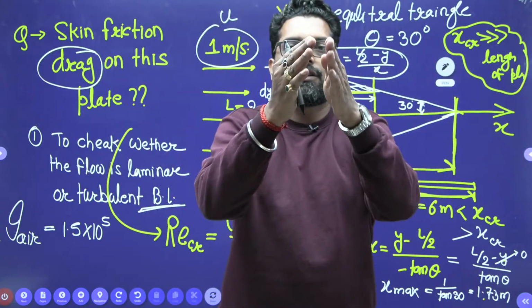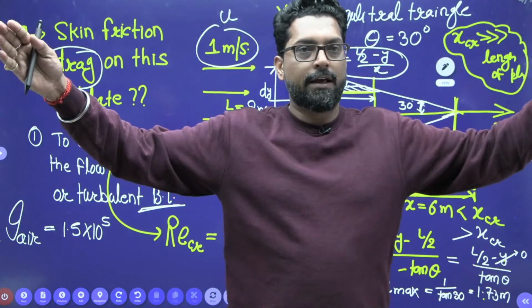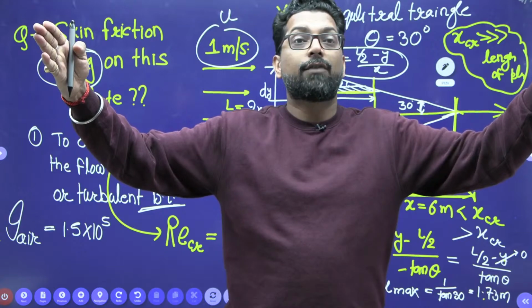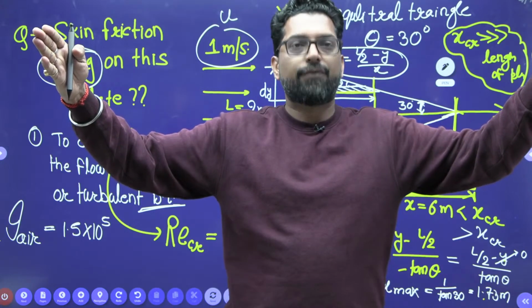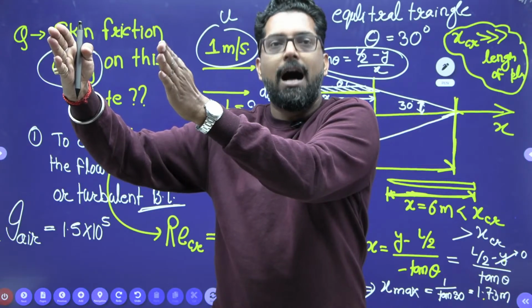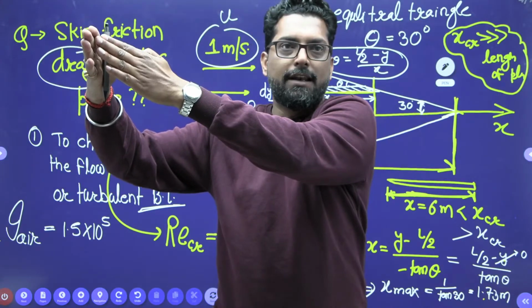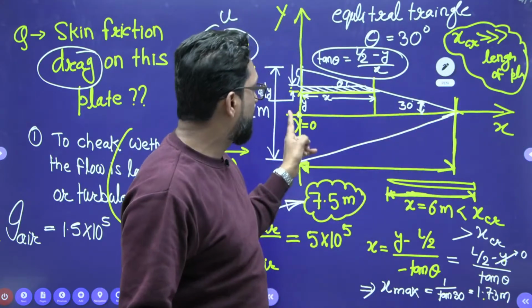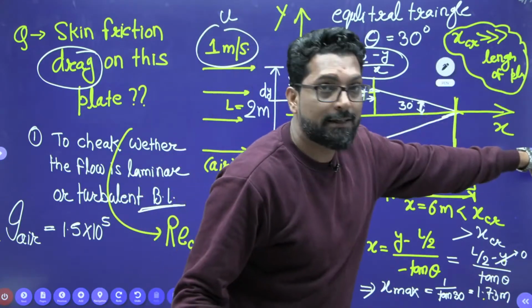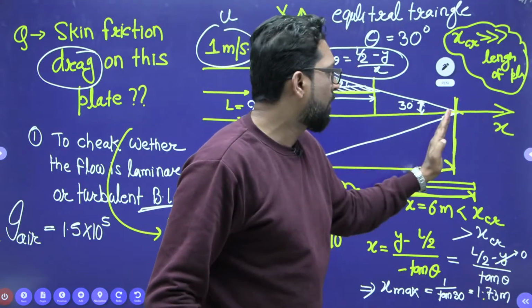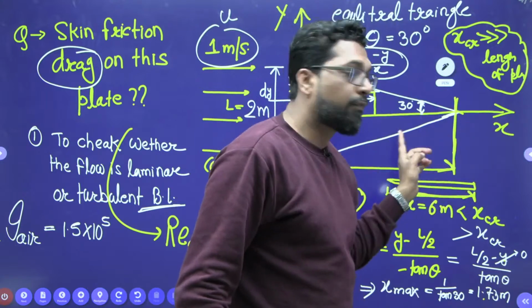But if this is our plate, and over that plate the flow is laminar, but our length is this much. Our length is the length up to this. That means over the plate, above the leading edge, outside from the leading edge, the flow is also laminar.